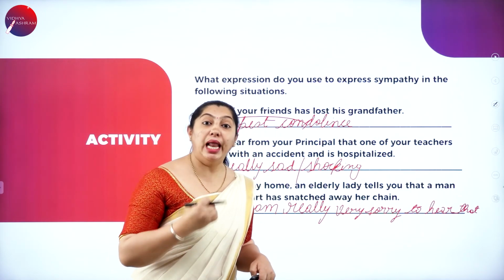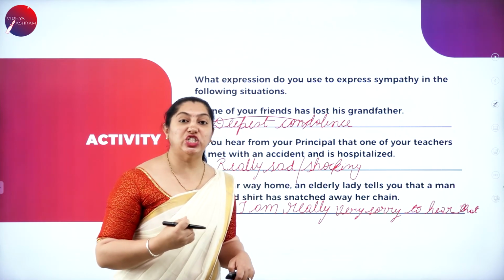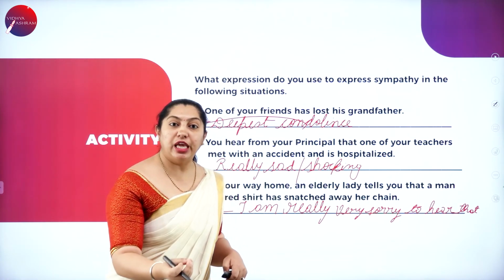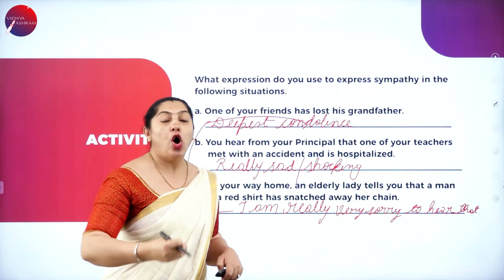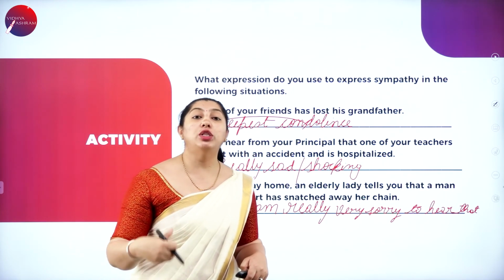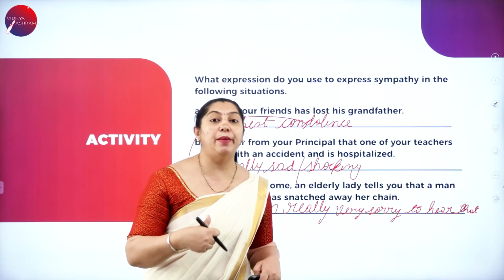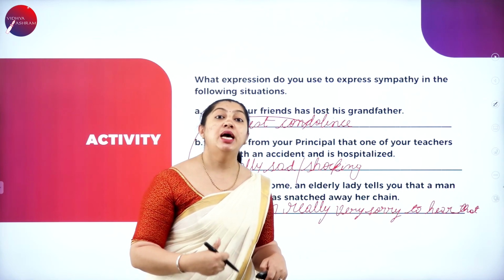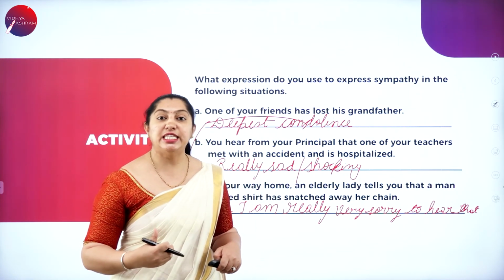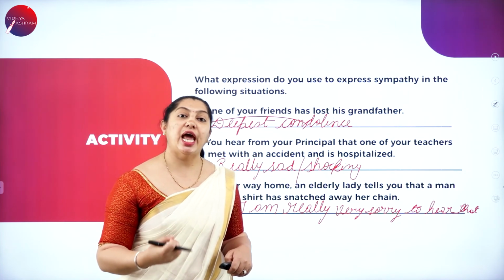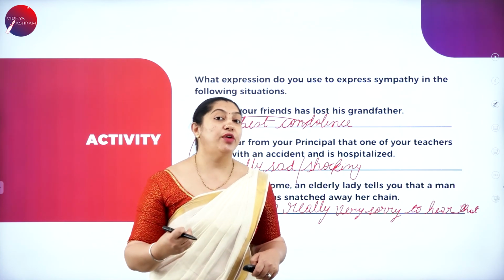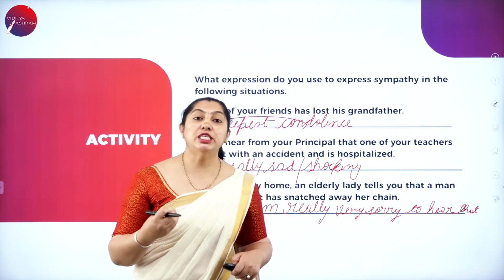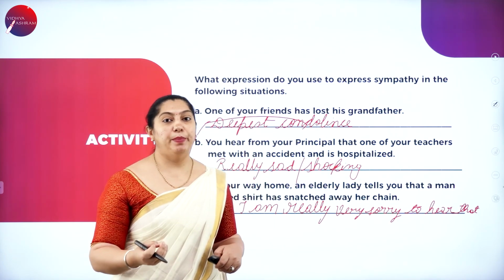So how can you help the lady now, the one whose chain has been snatched? One, you can give your mobile phone to the lady, or else you can just call the police and give a complaint saying that this lady has lost her chain. Chain snatchers have pulled her chain and she has lost it. That is how you respond, or that is how you express your sympathy.